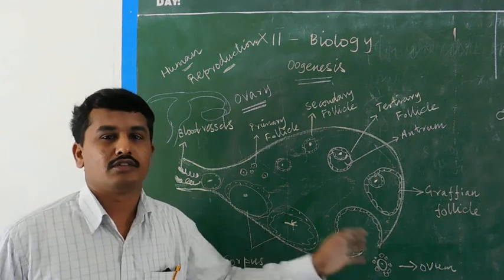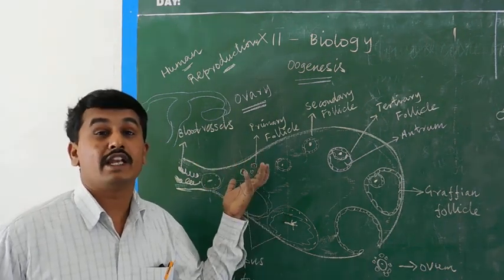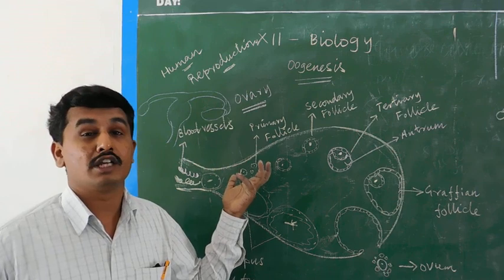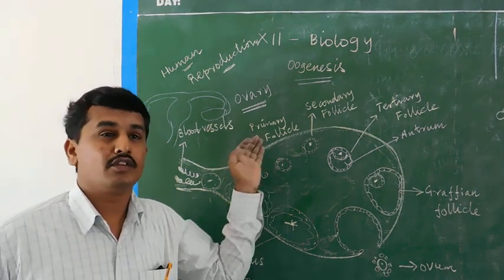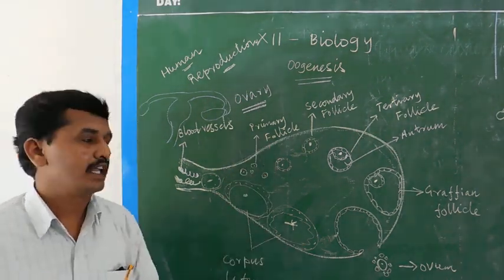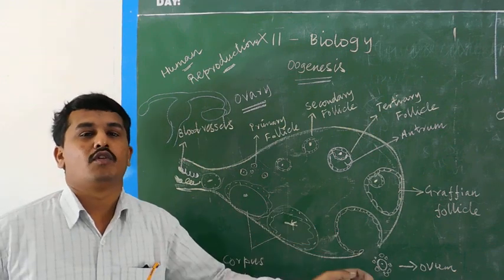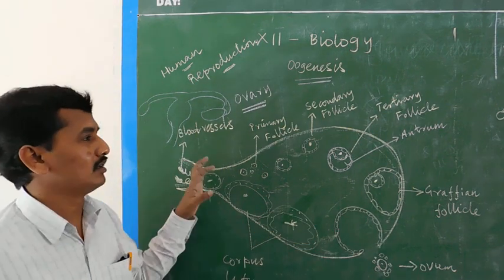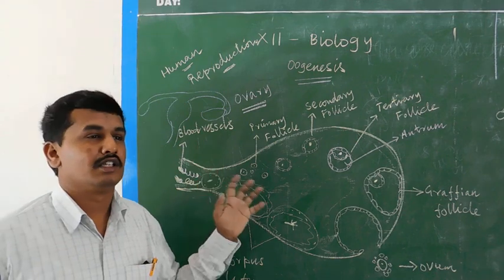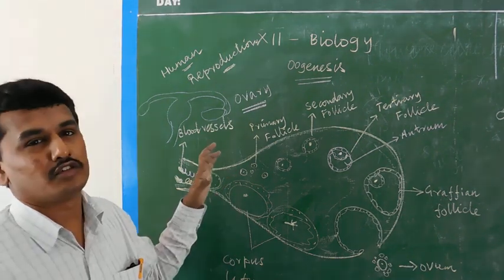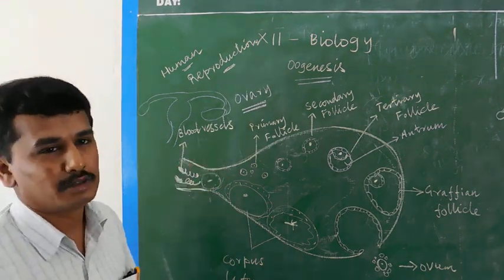Over the next 28 days, the 60,000 or 80,000 primary follicles slowly develop into secondary and tertiary follicles and the Graafian follicle, and then the ovum is released. This is a brief explanation about the oogenesis process in the female reproductive system.